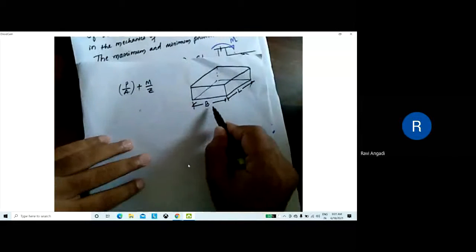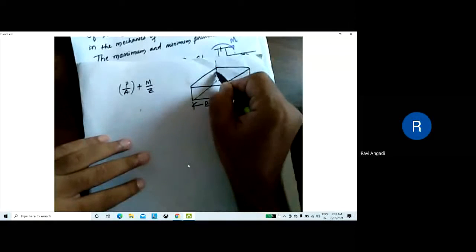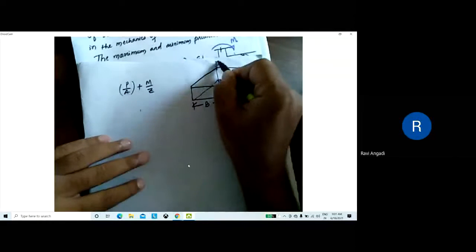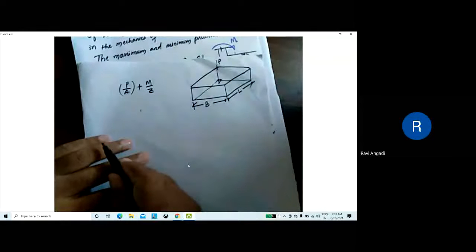Now, if the load is acting at the center, that is load per unit area. So what is the area here? Is it B into L? Yes, sir.